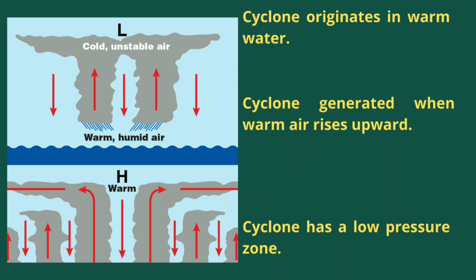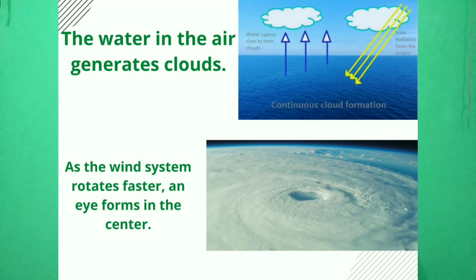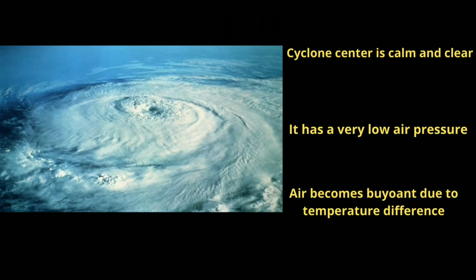Now I am going to tell you about the formation process of tropical cyclone. Tropical cyclones originate in warm ocean water near the equator. Cyclones generate when moist and warm air rises upward near the ocean surface and it forms a low pressure area beneath it. The water in the air generates cloud as the wind system rotates faster and faster and an eye forms in the center. A cyclone center is calm and clear and it has a low pressure area also.